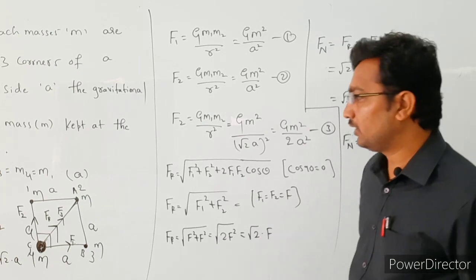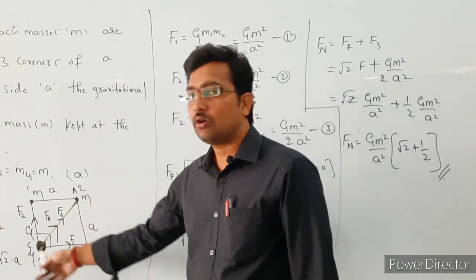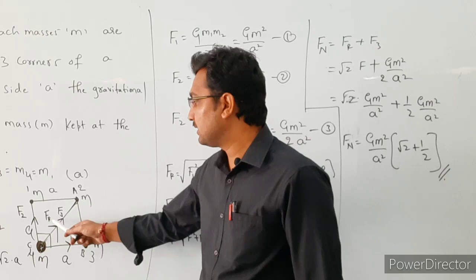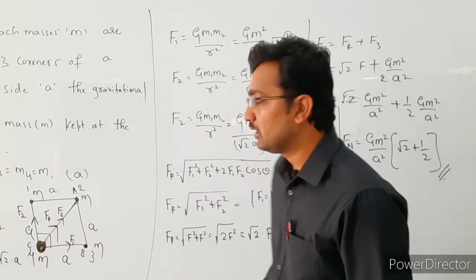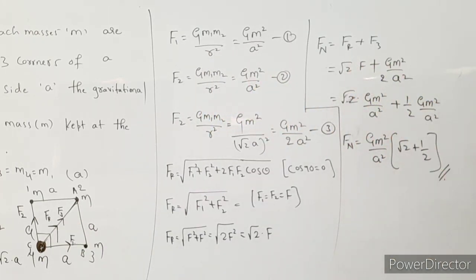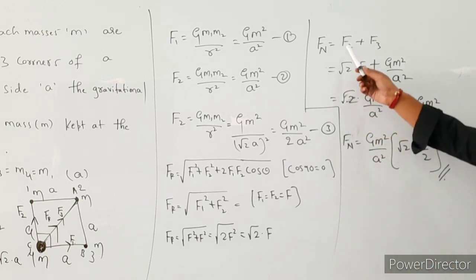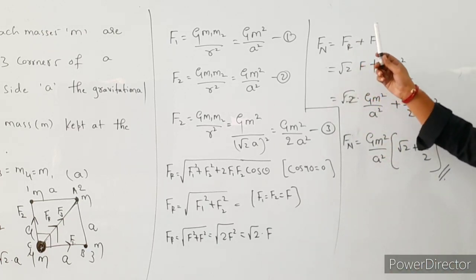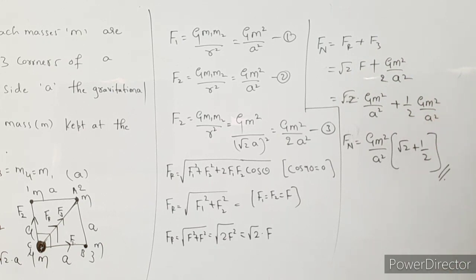So the net force acting on this particle due to all the masses is the resultant force plus the F3 force. So the net force acting on the particle of mass m is equal to the resultant force plus F3. We substitute the resultant force value and the F3 force value and simplify, and finally we get the net force acting on the particle of mass m placed at the fourth corner of a square, that is equal to Gm square divided by a square bracket of root 2 plus 1 by 2.